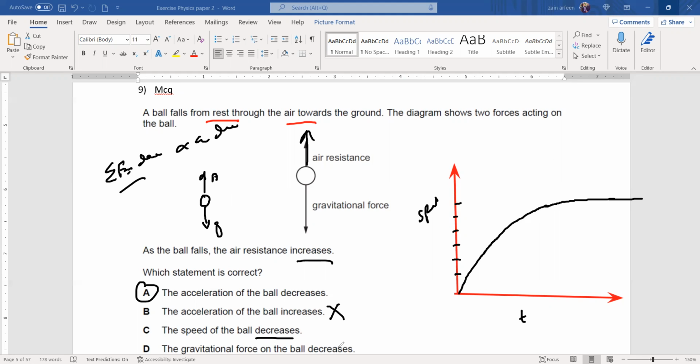And the gravitational force is decreasing. That's also wrong, because as it is moving towards the earth, either we consider gravity to be constant or it will increase towards the earth.